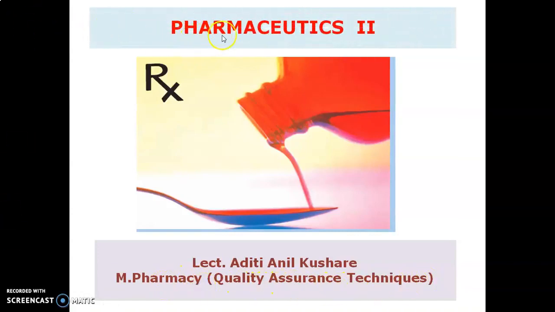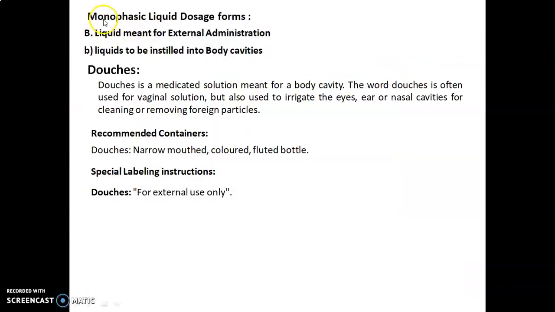Today we are going to discuss the experiments from Pharmaceutics 2. First of all, let's discuss the monophasic liquid dosage form. Liquid meant for external administration, especially liquids to be instilled into body cavities. Douches. A douche is a medicated solution meant for a body cavity.